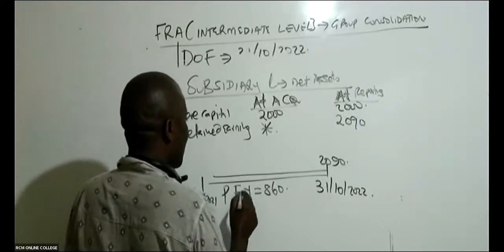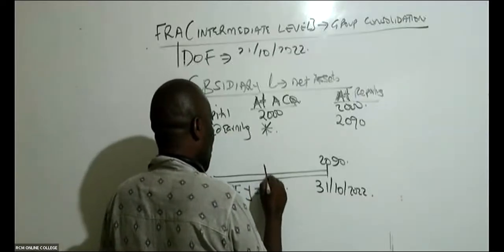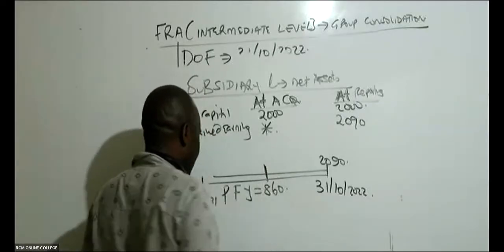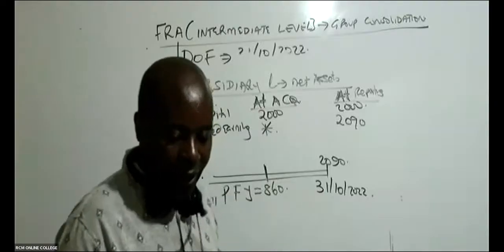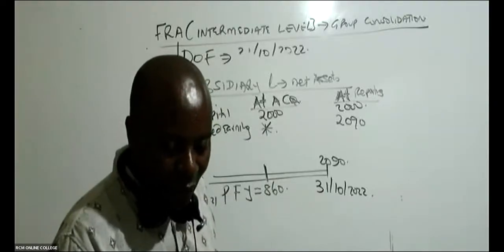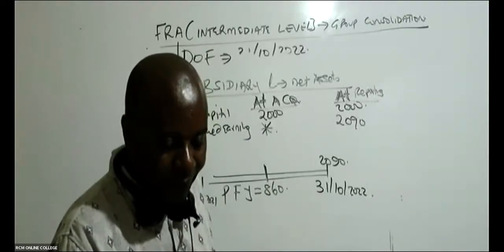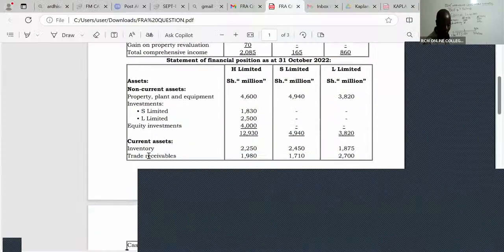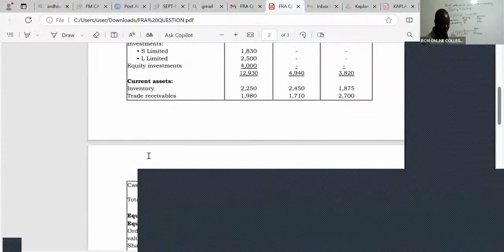And then we did this acquisition here, at the middle. We bought L at the middle, 6 months, if you remember.